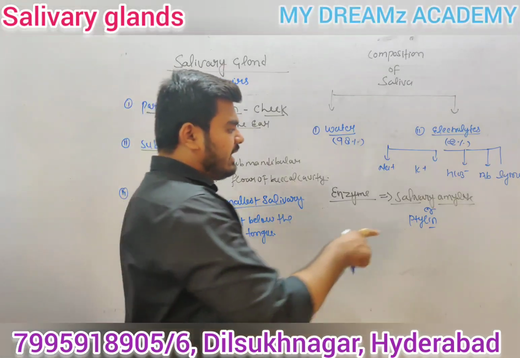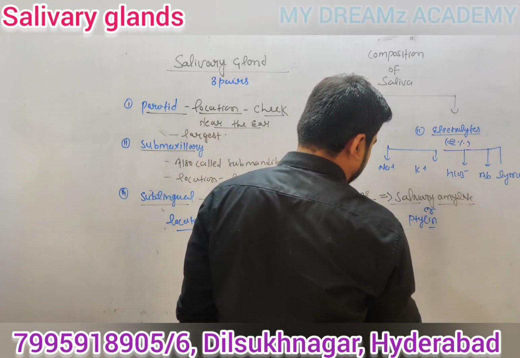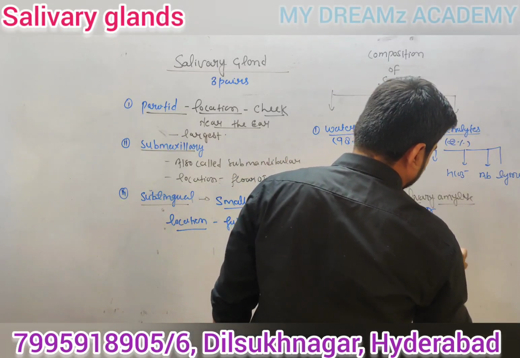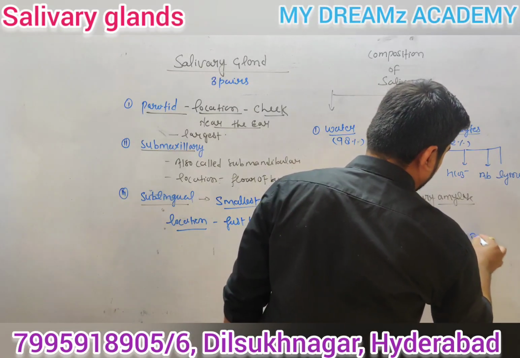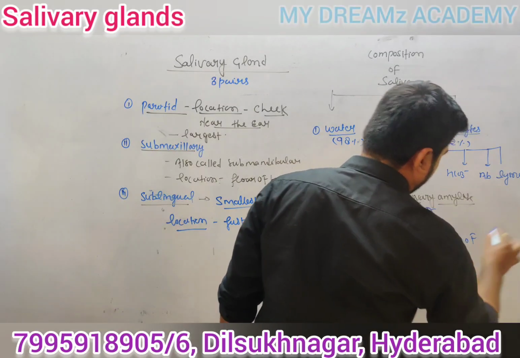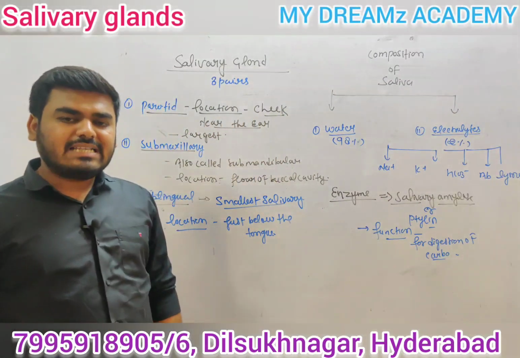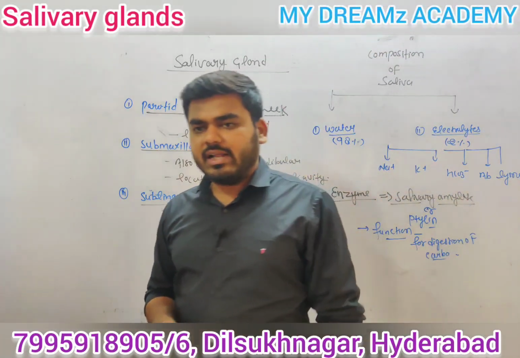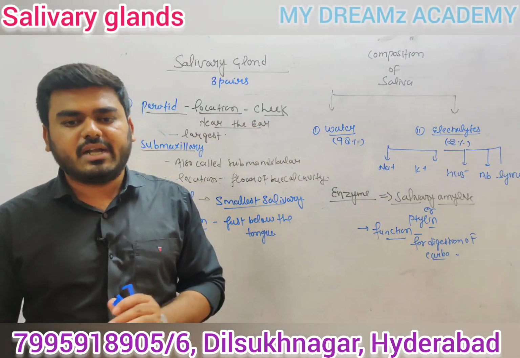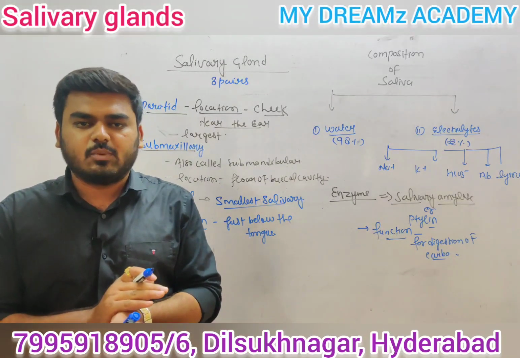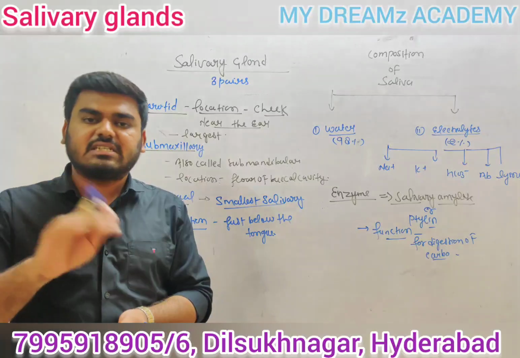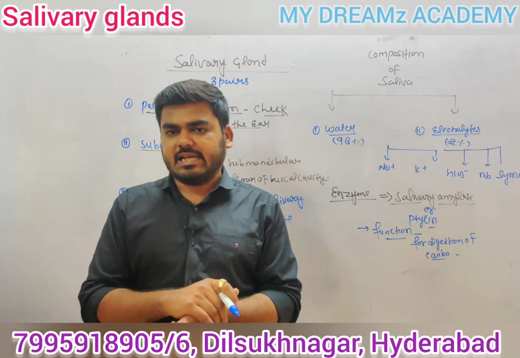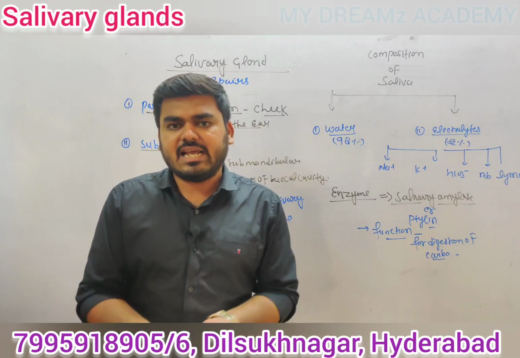So salivary amylase is mainly responsible for the digestion of carbohydrates. Carbohydrates include monosaccharides, disaccharides, and polysaccharides. The complex form of carbohydrate is the polysaccharide.